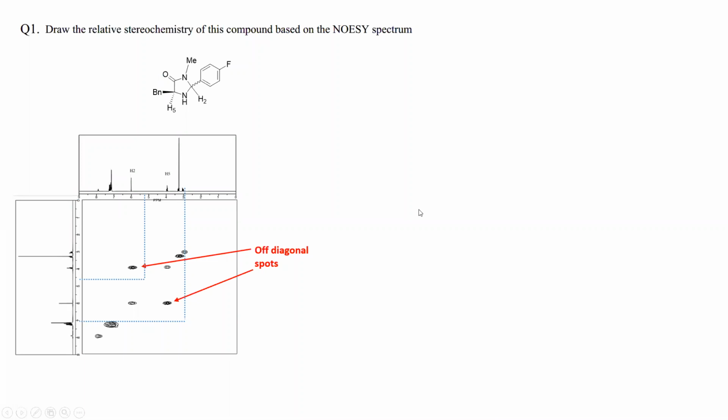If you go to problem number 1, you'll find that one structure has been given and the corresponding NOESY spectrum is provided. You are asked to find the correct stereochemistry of the compound.